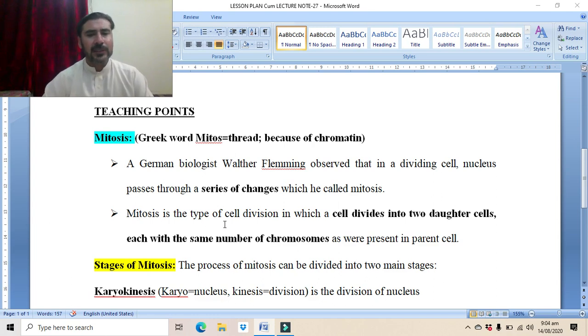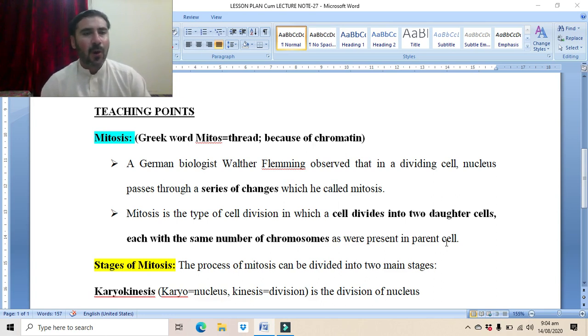Now mitosis is a type of cell division in which a cell divides into two daughter cells, each with the same number of chromosomes as were present in the parent cell. Mitosis is a division process which occurs in all somatic cells.